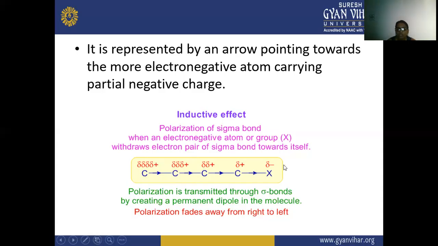So here this polarization is transmitted through the sigma bond, and there is a permanent dipole in the molecule, and this polarization is fading from right to left. This is the polarization of a sigma bond when an electronegative atom or group withdraws the electron pair of a sigma bond towards itself.